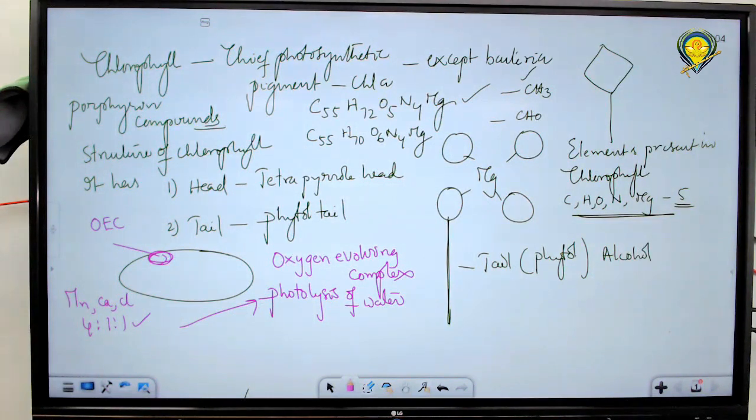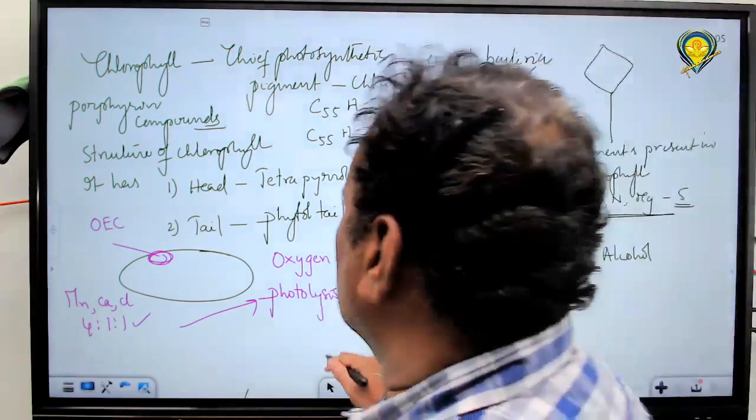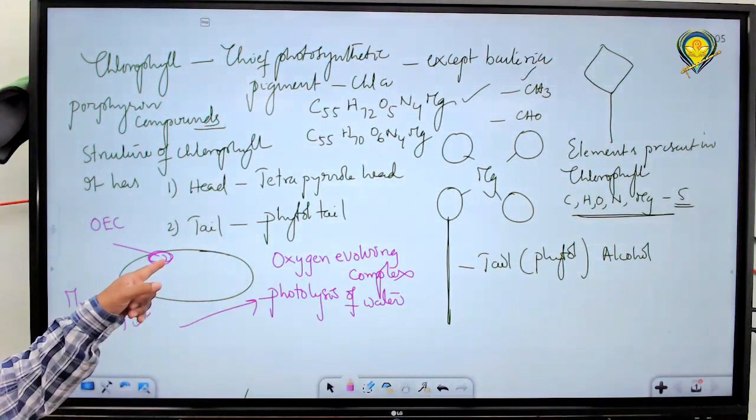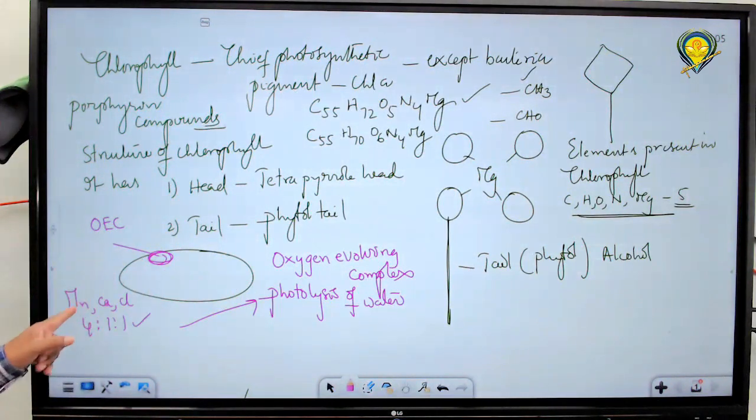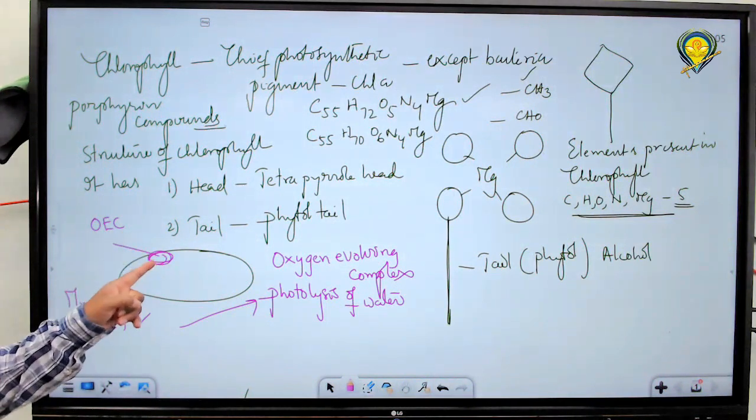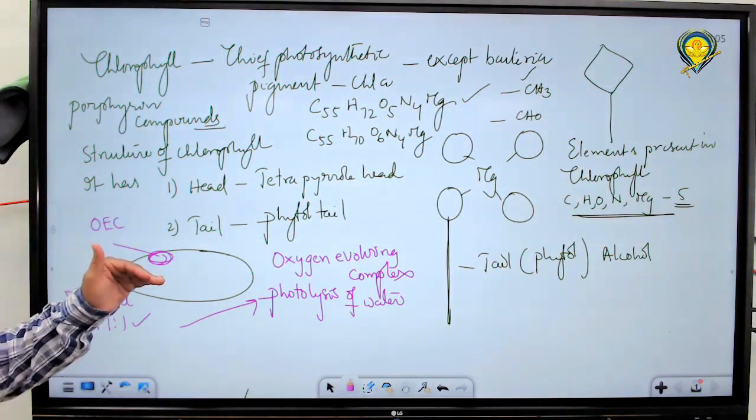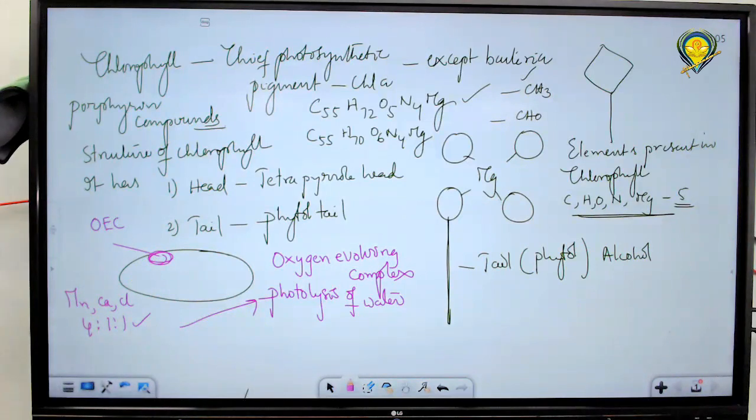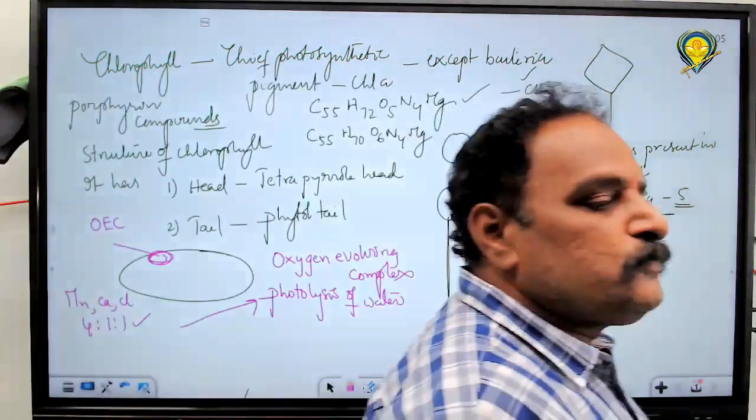I told you one thing. If you are asked to define photosynthesis in 2 steps, one is oxidation of water and the other is reduction of carbon dioxide. That is what happens here: water gets oxidized into oxygen, helped by the oxygen evolving complex, which is associated with manganese, calcium and chlorine. It is present inner to the thylakoid membrane and helps in the breakdown of water and release of oxygen during the light reaction of photosynthesis.